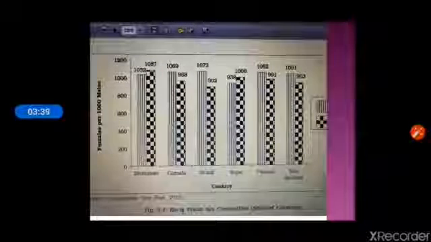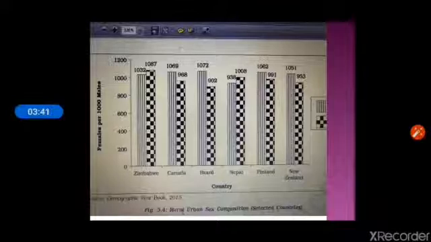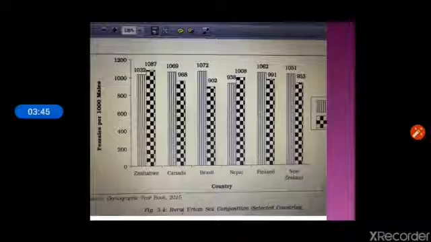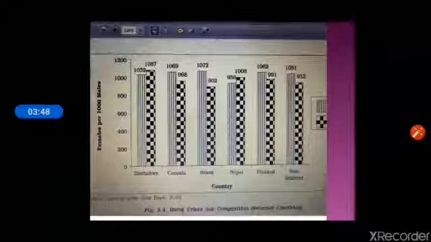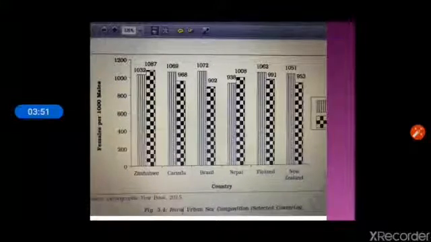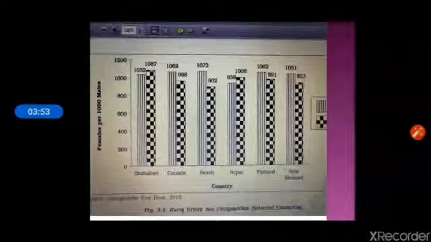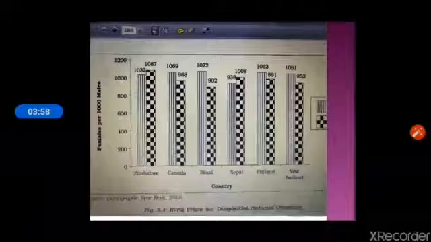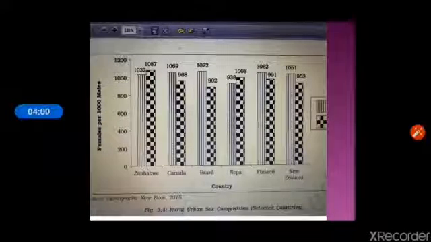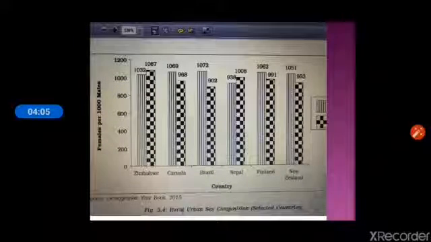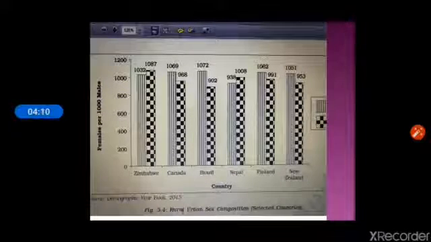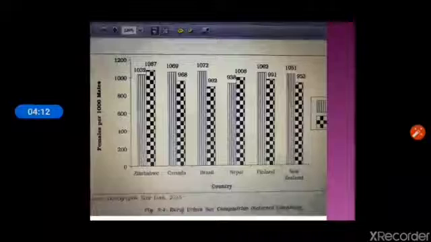Here is a diagram showing rural urban sex composition of selected countries. Some countries are developed countries, whereas some countries are developing countries. Like Finland, New Zealand, Canada, Brazil are the developed countries. And some examples of developing countries are Nepal, Zimbabwe, etc. Bars with blocks are showing rural population and bars with lines are showing urban population.